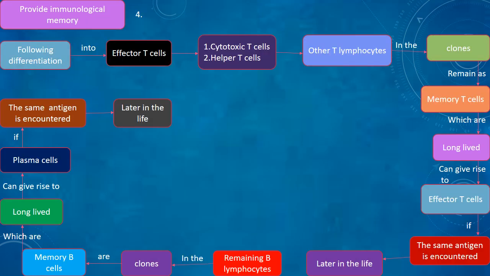Provide immunological memory. Following differentiation into effector T cells, cytotoxic T cells and helper T cells, the remaining T lymphocytes in the clones remain as memory T cells, which are long-lived and can give rise to effector T cells if the same antigen is encountered later in life. The remaining B lymphocytes in the clones are memory B cells, which are long-lived and can give rise to plasma cells if the same antigen is encountered later in life.